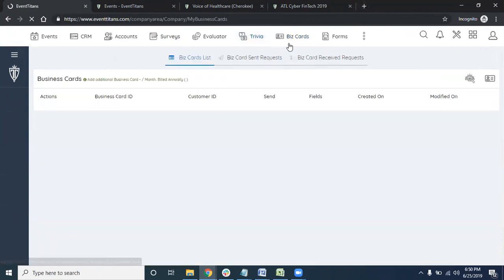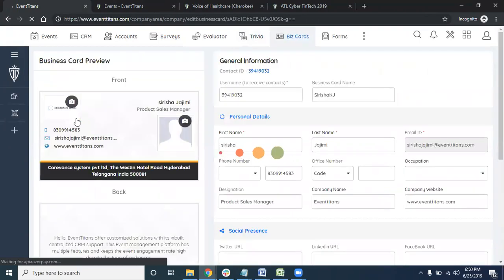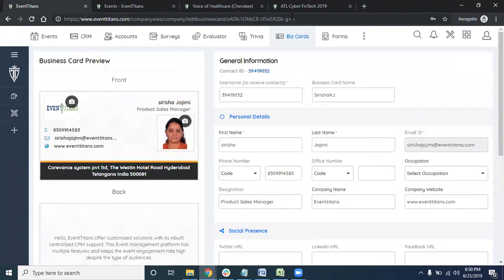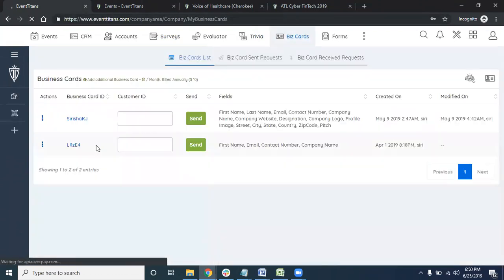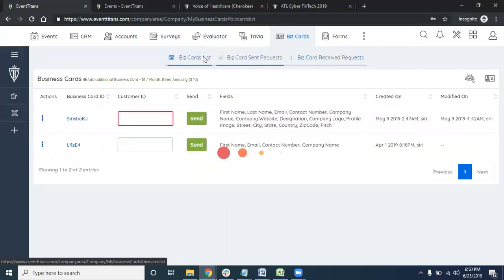I want to go into the business cards first. So let's go to the business cards real quick. What's unique about this business card? You see here, everyone can have their own information down here, and it's taken from your profile. If I forget my business card, using our app you can just scan the business card of your prospect, and all their information will come into your CRM. That is the BizCards receive request, they will get it. And as soon as you say send BizCard, the business card will be sent.